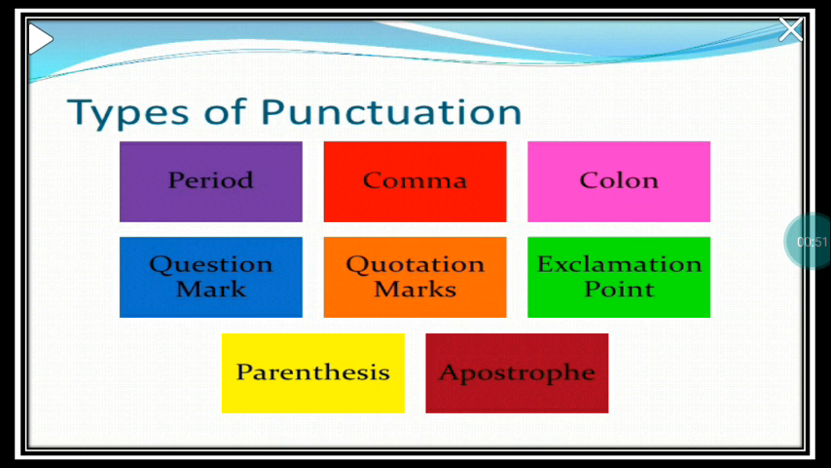Then what are the different types of punctuation marks? The first one is a period. Now that is in American English. In Indian English you call it a full stop. Then we have a comma. Then you have a colon. Then number 4 is a question mark. Then quotation marks, that is inverted commas. Then you also have an exclamation point or exclamation mark. Then parenthesis is whatever you put in brackets, and apostrophe. So these are the punctuations.